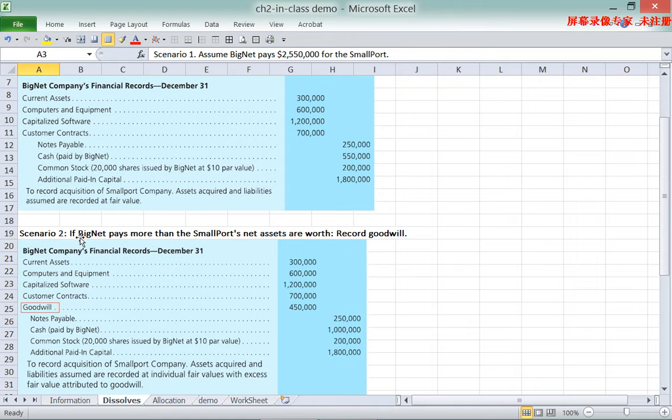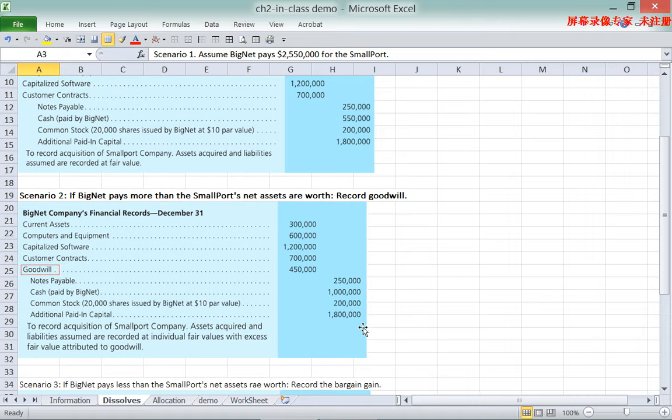The second scenario is that the parent company actually pays more than the subsidiary's net assets are worth, which is the fair value. So when BigNet pays more than it should, for example in this case, it paid more cash. In the first scenario, it pays $550,000, but now it pays $1 million.